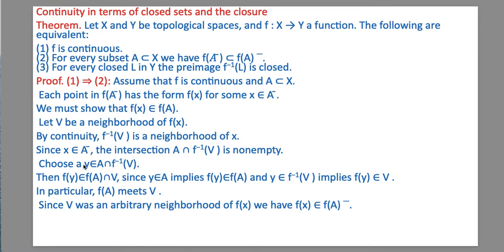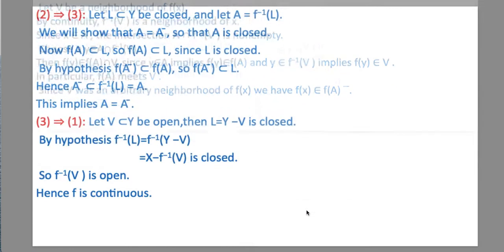If we choose y belonging to A intersection f inverse V, then f(y) belongs to f(A) intersection V, because y belonging to A implies f(y) belongs to f(A), and y belongs to f inverse V implies f(y) belongs to V. In particular, f(A) meets V. Since V was an arbitrary neighborhood of f(x), we can say f(x) belongs to f(A) bar.